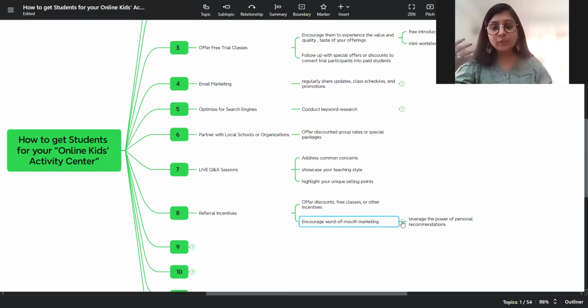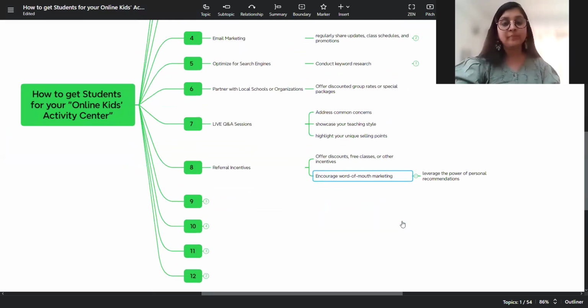And once you do that, you can always encourage the power of personal recommendations. That is word of mouth only. And personal recommendation is a very strong one that helps in the longer run.